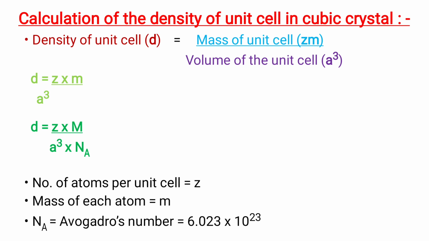Number of atoms per unit cell is Z. Mass of each atom is small m. Na is the Avogadro's number, which is equal to 6.023 into 10 to the power 23. By using this formula, we can calculate density of unit cell.